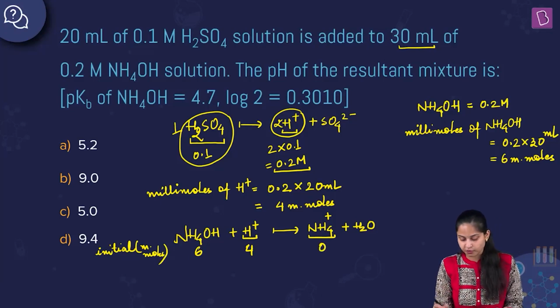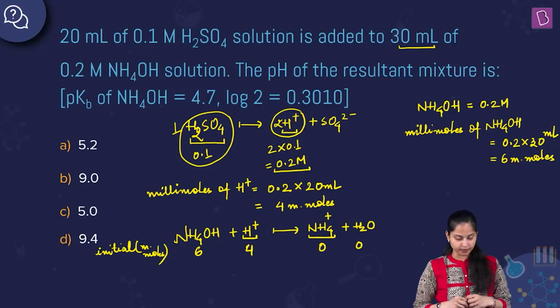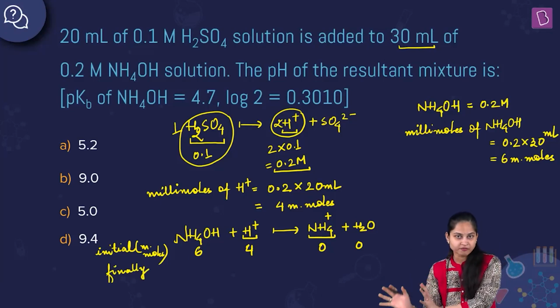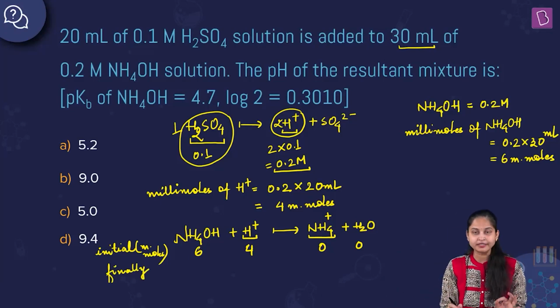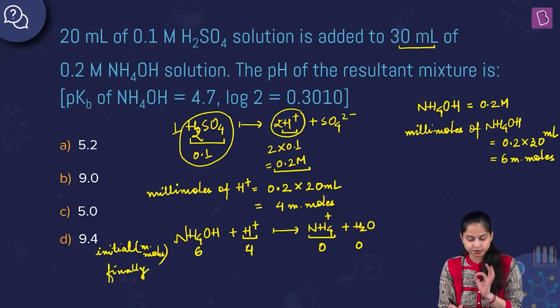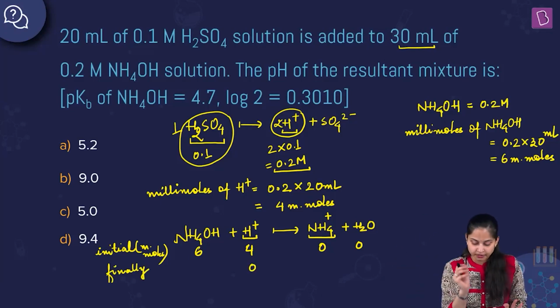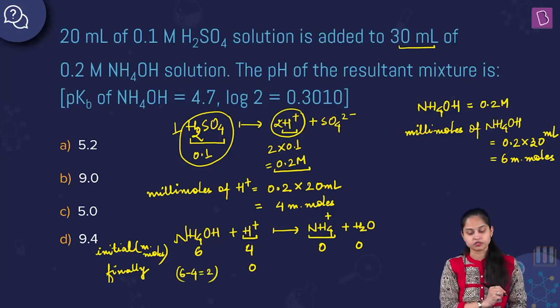Salt and water formed were 0 millimoles. Okay. So finally, when the reaction got completed, the whole of the acid would have been consumed. Now the millimoles left for H positive ion will be 0 because the whole of the acid has been consumed. The millimoles left for NH4OH will be 6 minus 4 equals 2 millimoles, and the millimoles formed for the